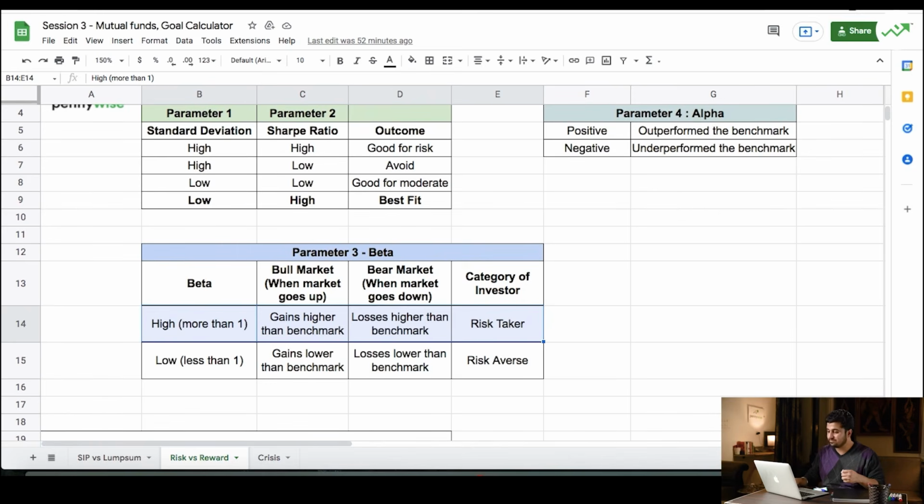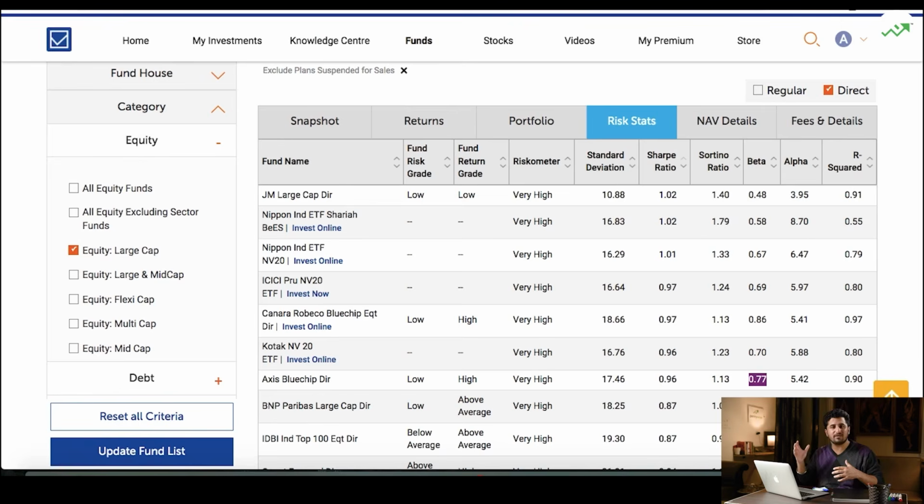On the other hand, for the risk-averse people, if the beta is lower than 1, it means even if the market goes up, you will have gains, but those gains will be less than that of the benchmark. And if the market goes down, you'll have losses, but it will be less than that of the benchmark. And so this is good for people who don't want to take too much of risk. And so for the purpose of our understanding, I think if beta is closer to 1, it's good. So that we could make sure that we're not taking too much of risk, or at the same time, we're also not taking too less risks, right?